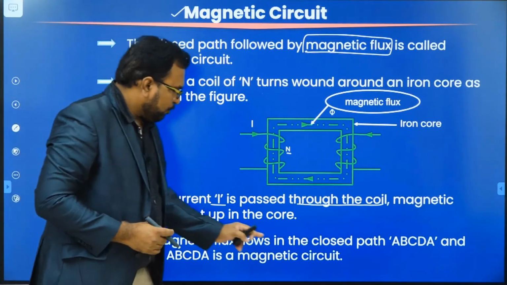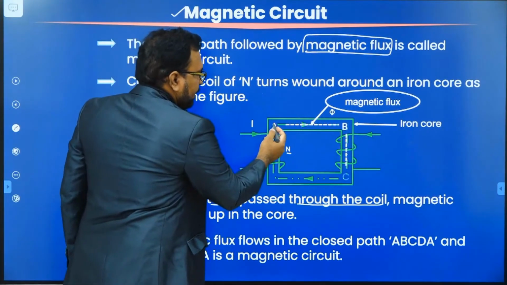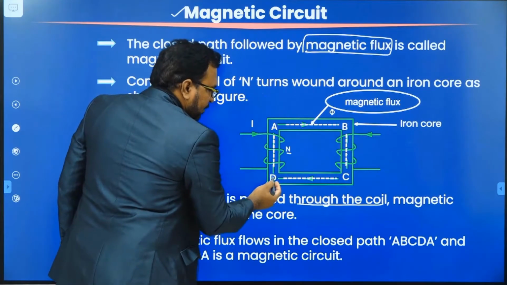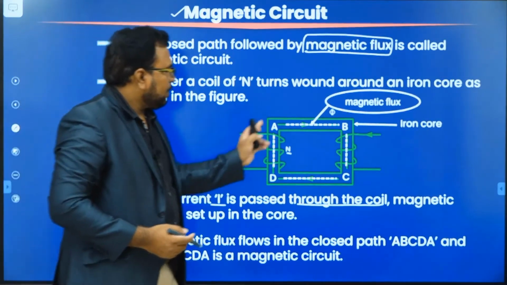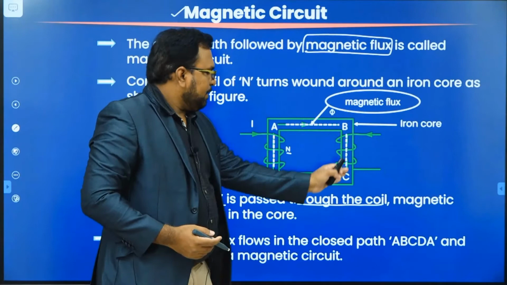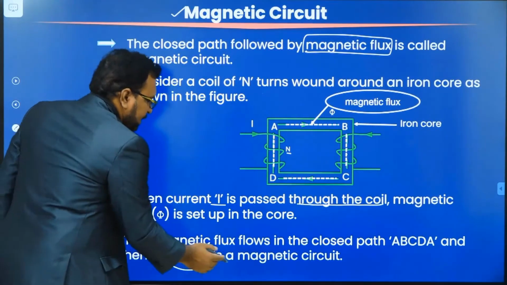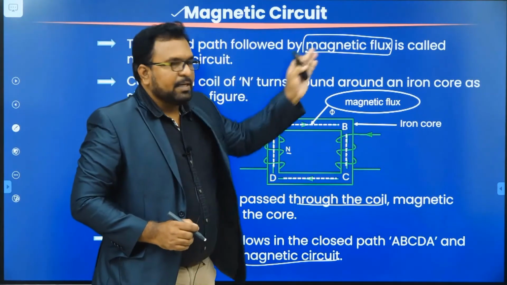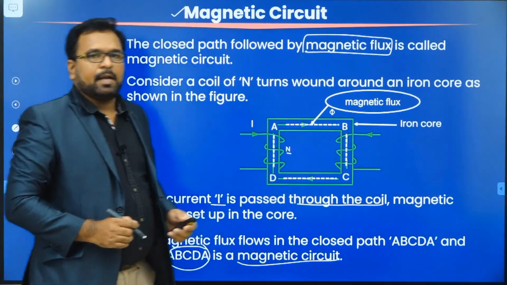How is this magnetic flux going to flow? The magnetic flux flows in a closed path. So what is the closed path here? When you start from point A, it goes to B, then to C. From C, the magnetic flux moves to D, and again from D it comes to A. That's how the magnetic flux flows through the closed path. This closed path A, B, C, D, A is called the magnetic circuit. So the closed path followed by magnetic flux is called the magnetic circuit.